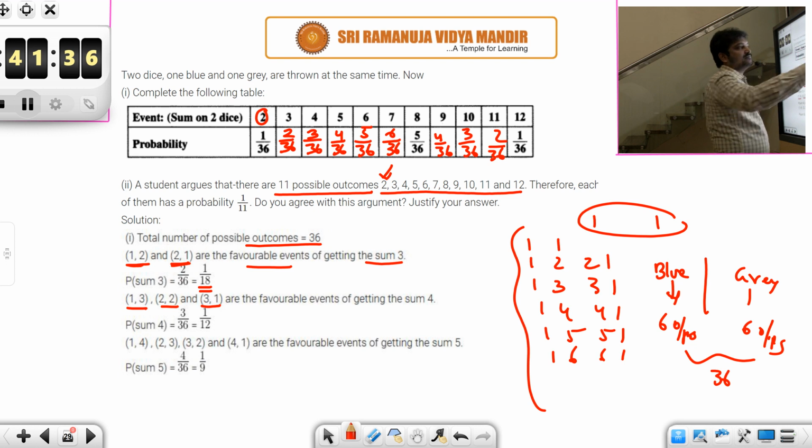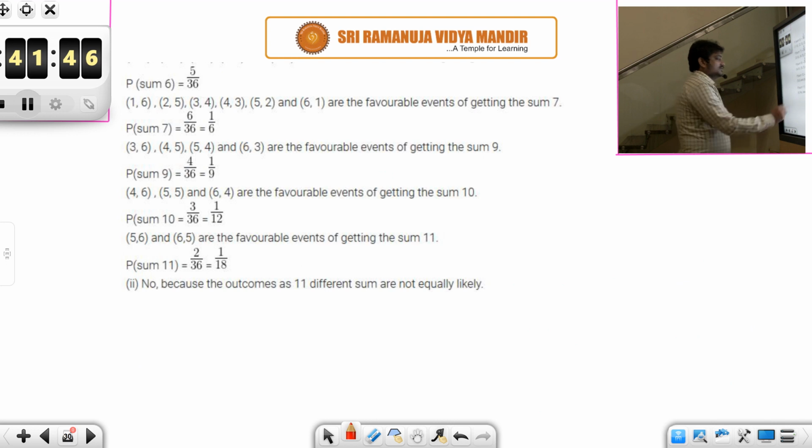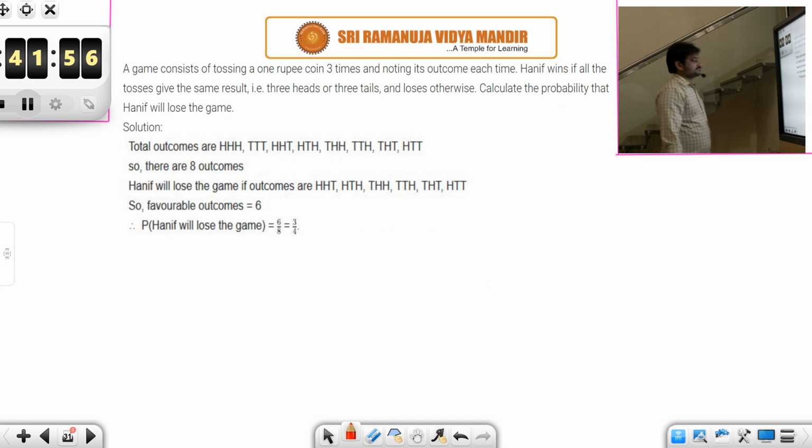See, the respective probabilities are different. So how can they be equally likely outcomes? Each of them is having different probabilities. No, because the 11 outcomes are different, some are not equally likely. As you have seen, they have different probabilities.